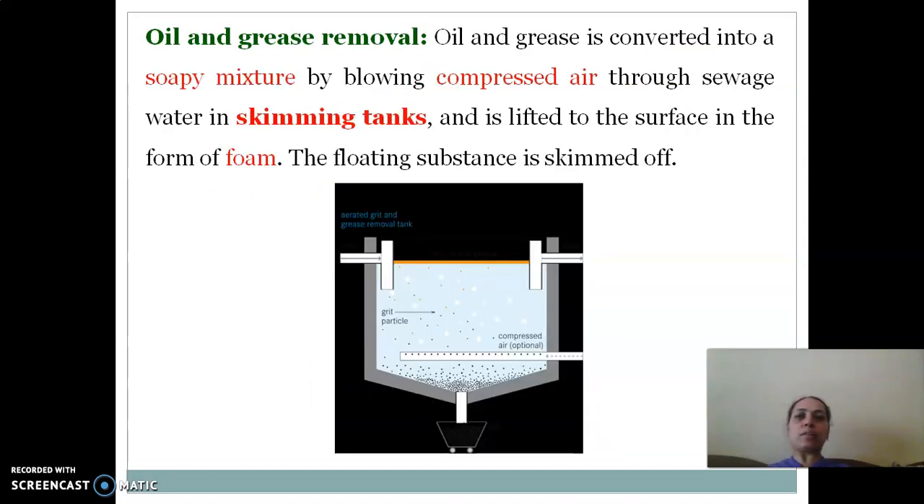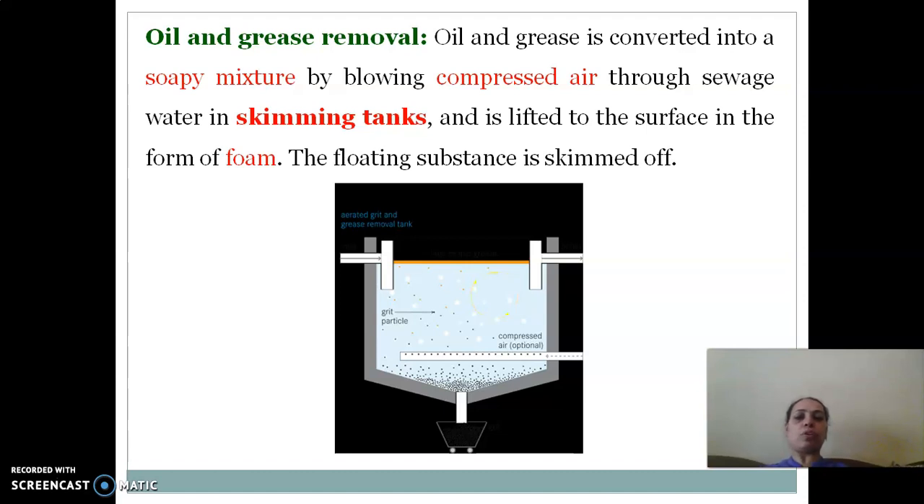In the next stage, oil and grease removal is carried out using the skimming tank. So what is the skimming tank? Here the water is taken and compressed air from the bottom is passed through this water having the oil and grease impurity. Due to the compressed air, the oil and grease get converted into a soapy mixture.